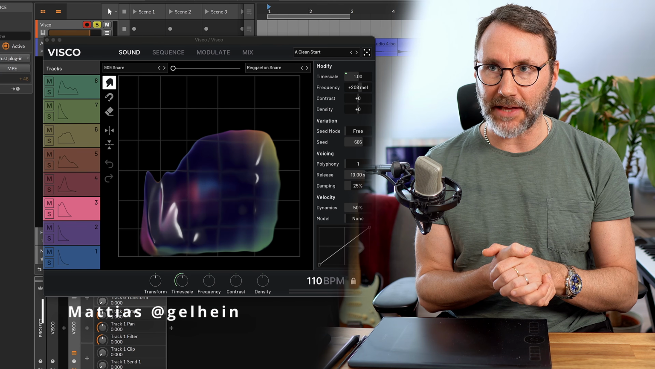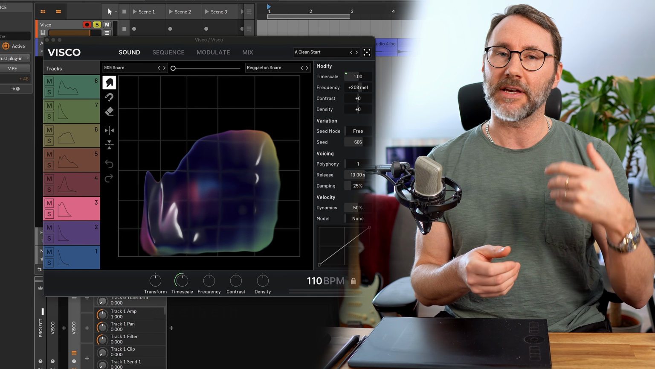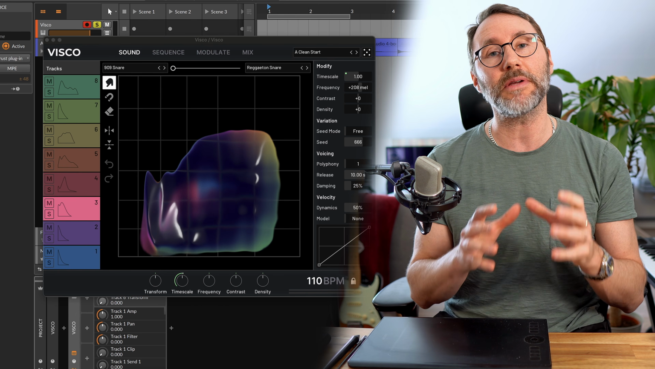Right, so welcome. Today we're gonna check out a new plugin called VISCO, and VISCO works with drum resynthesis. That means that you can either use the built-in samples or you can import your own samples, and the plugin will resynthesize the samples.